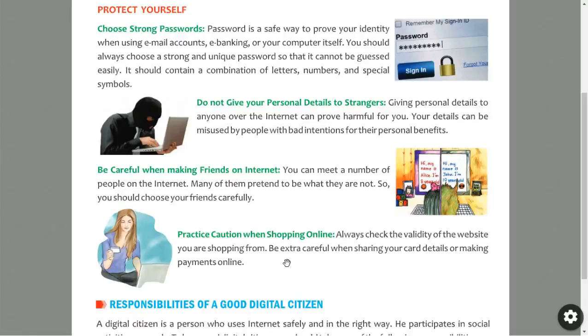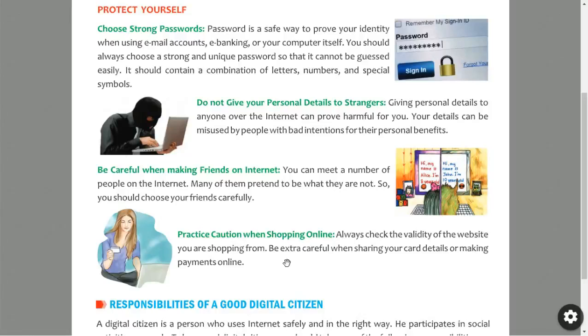If you enter such a website without knowing its authenticity, that website collects all your information. Then they misuse it, or they may sell your information to others. So whenever we are using an online shopping website, first we have to see its authenticity. Authenticity means whether that website is an original website or a fake website.